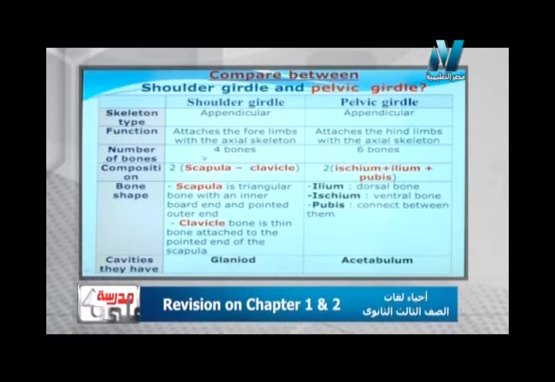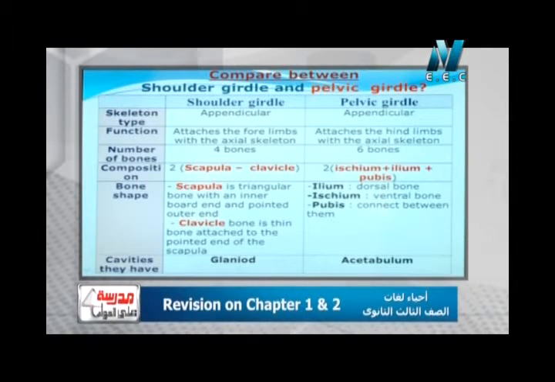The number of bones in the shoulder girdle 4 bones, but 6 bones in the pelvic girdle. The bones of the shoulder girdle consist of 2 identical halves. Each half consists of 2 bones, scapula and clavicle, but the pelvic girdle, ilium, ischium, and pubis. The shape of bones: the scapula is a triangular bone, with the inner broad end and the pointed outer end. The clavicle bone is the thin bone attached to the pointed end of the scapula.